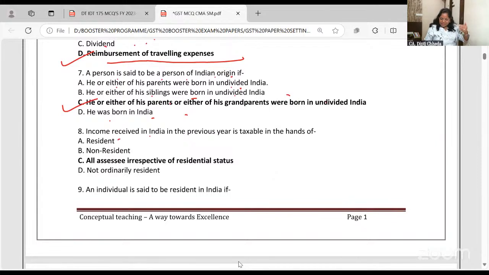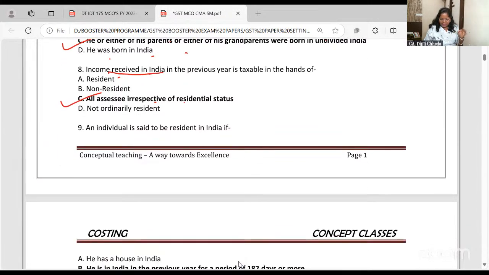Income which is received in India. Okay. Income received, deemed to be received, accrued, deemed to accrue. In these 4 cases, income is taxable in all the cases: resident, non-resident and not ordinarily resident. Why in all the cases? Because the receipt is in India, so even a non-resident should pay tax.